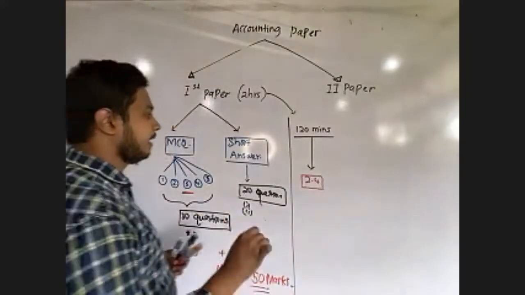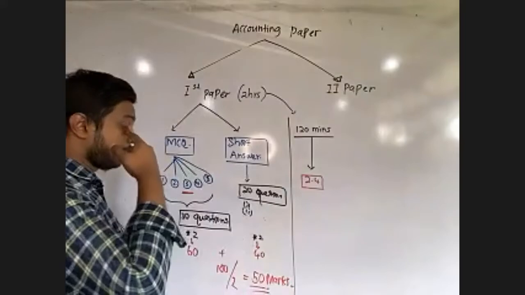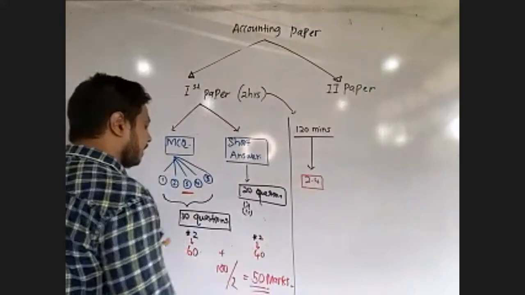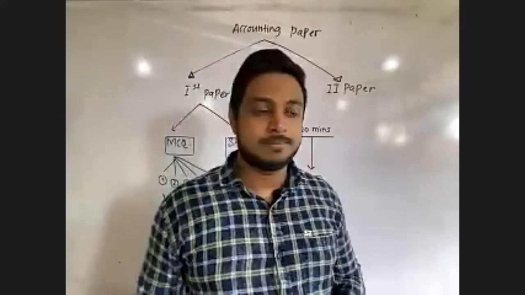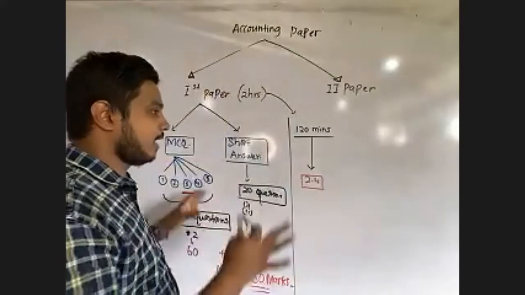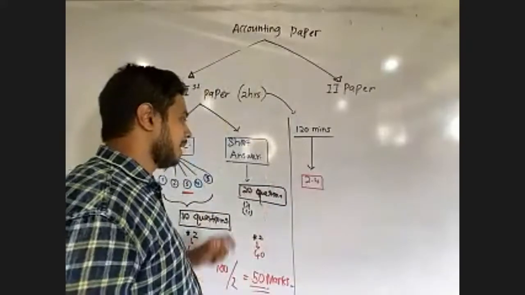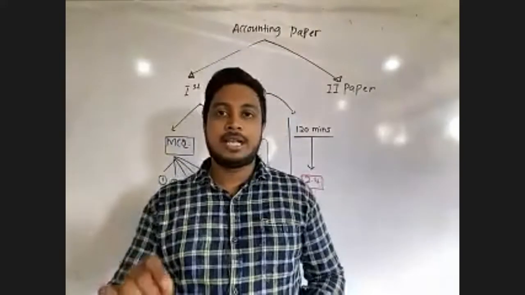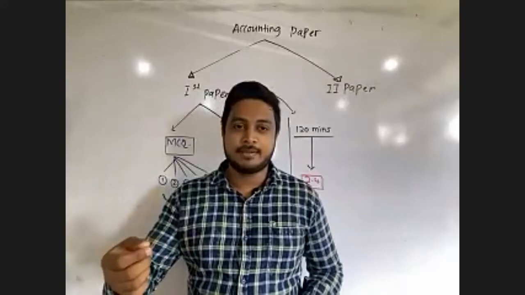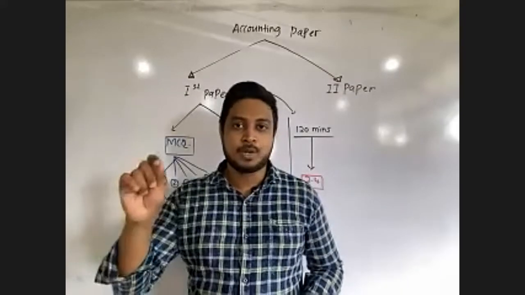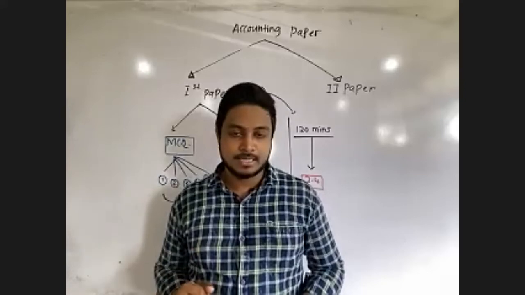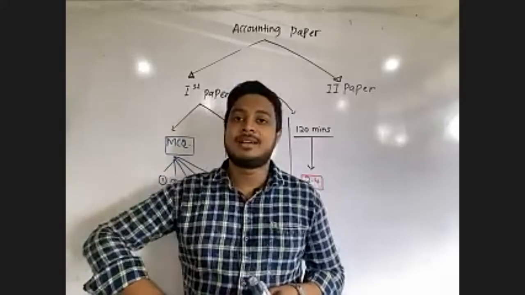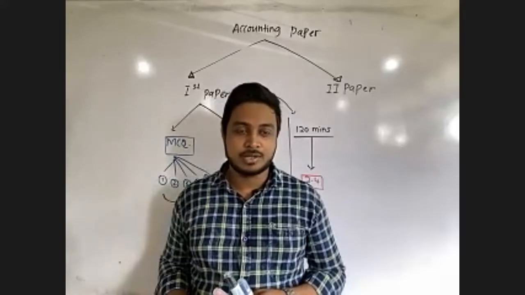You have to be tactical when you do this first paper, because 50% of the marks you will get from this MCQ paper. This is not hard. You can get a total of 50 marks, but you have to be tactical. If you get any difficult question, when you read it, you know that this is difficult and will take more time. You can circle the question and go to the other one. At the end, you can reallocate your time to those difficult questions.